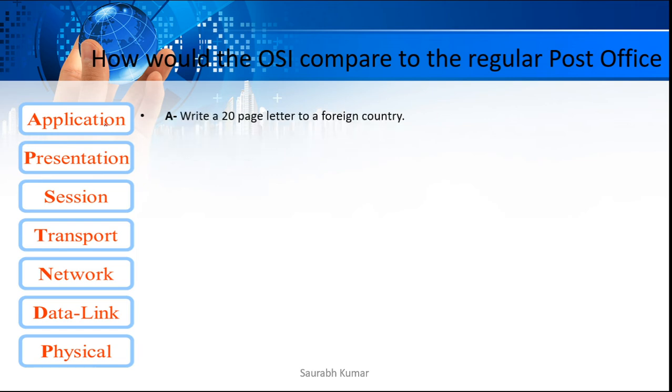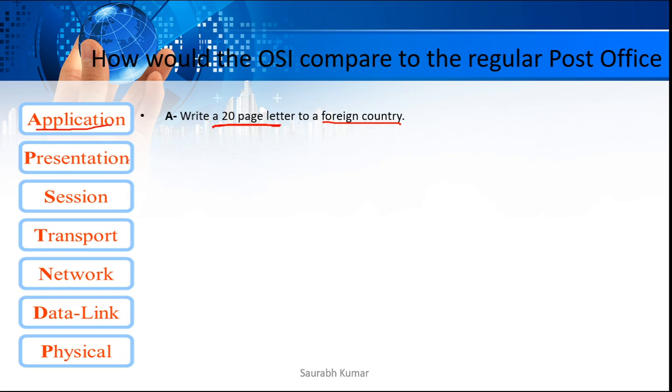I will compare it with the post office. If we use the post office, how do we send a letter to somebody? The task of the application is as simple as somebody writing a 20-page letter and wanting to send it to a foreign country. For example, I want to send a few letters, let's assume 20-30 letters, to a foreign country. In the post office, we write the letter, or we decide what kind of data will be there. That is the same as what the application layer does in our computer. It checks which application is going to be used.